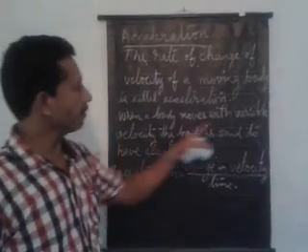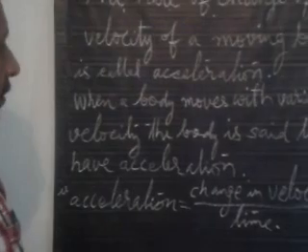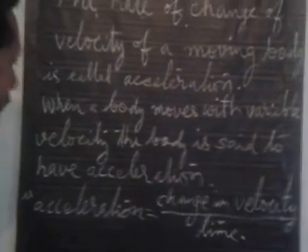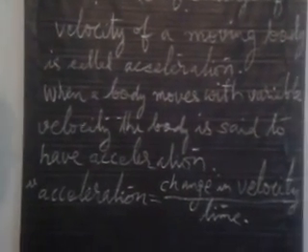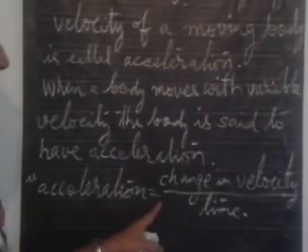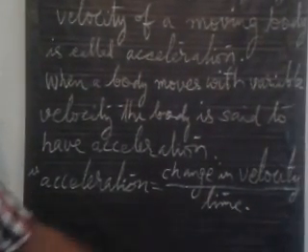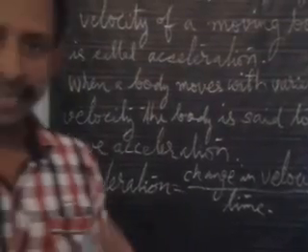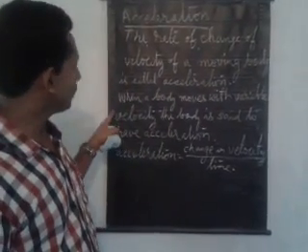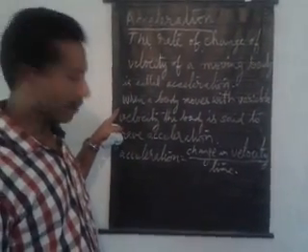When a body moves with a variable velocity, the body is said to have acceleration. That is, acceleration equals change in velocity by time. The acceleration arises only when there is a change in velocity.